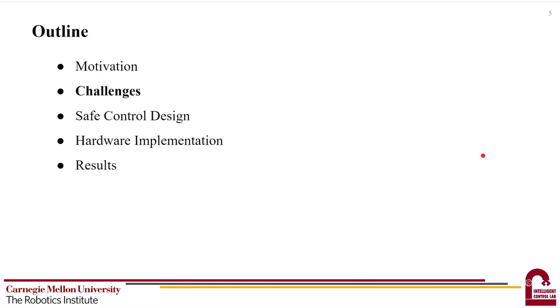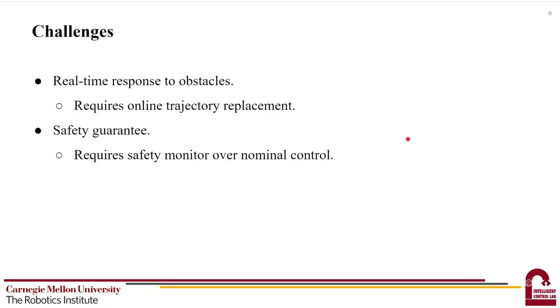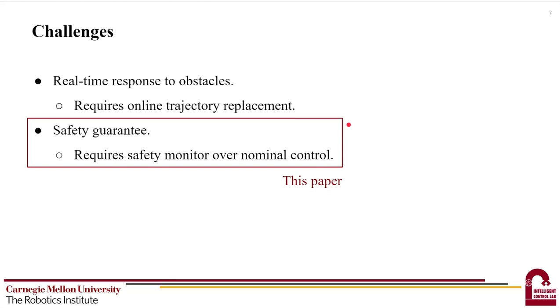Then, let's talk about some challenges. We identify two main challenges in this task. First, the robot needs to react to obstacles in real time, meaning that it needs to be able to replace its tracking reference even when the current reference is not finished. Second, we need to guarantee that the robot motion is always safe, meaning that we need to perturb the task-specific nominal control whenever necessary. In this paper, we focus on the second challenge, since the first one has been resolved by our prior work.